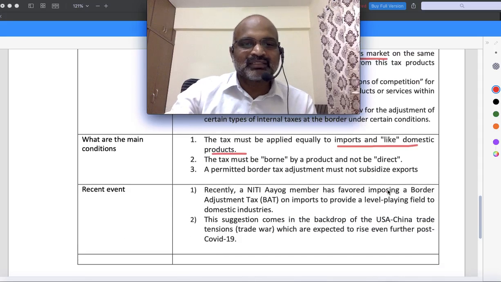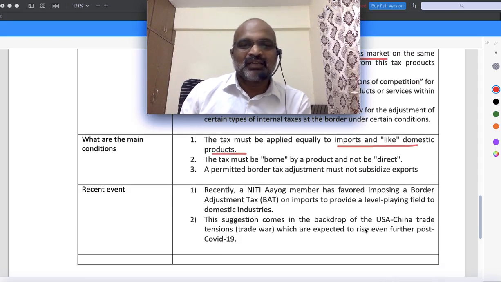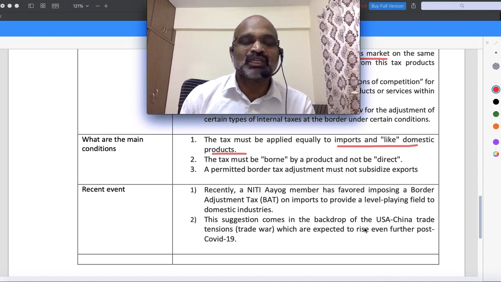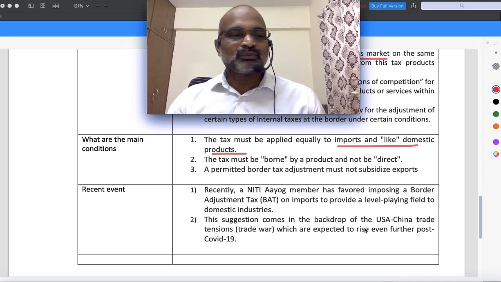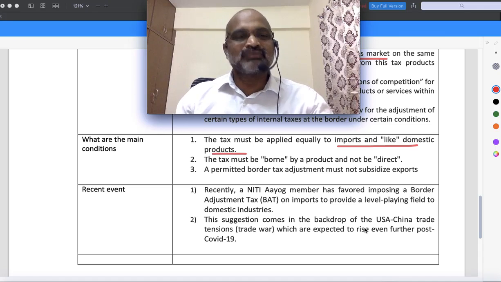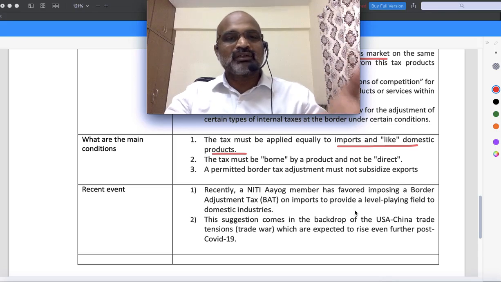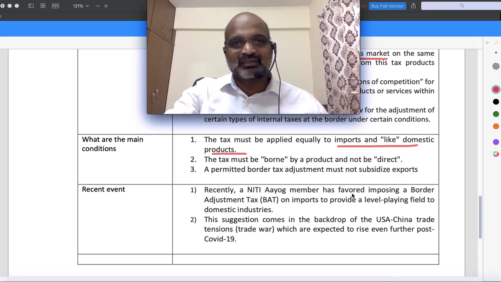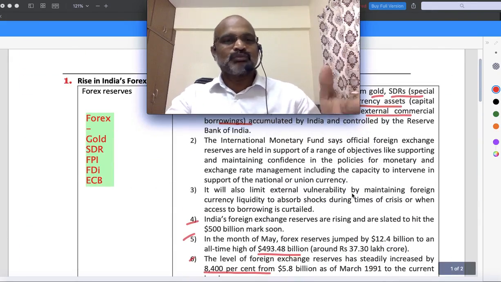That is one thing. Next, recently a Niti Aayog member also favored this, because of COVID-19 and the trade war that is going on. Many other countries will try to dump their products in different countries. So this is better, because you need to stop imported products in such a way that domestic trade is not affected. For that reason, this will definitely be a clear-cut reason. So let's see, now it is proposed, whether it's going to be implemented or not, we have to see. We also have to see other countries' reaction, the World Trade Organization's reaction, etc. That is today's Indian economic current affairs.